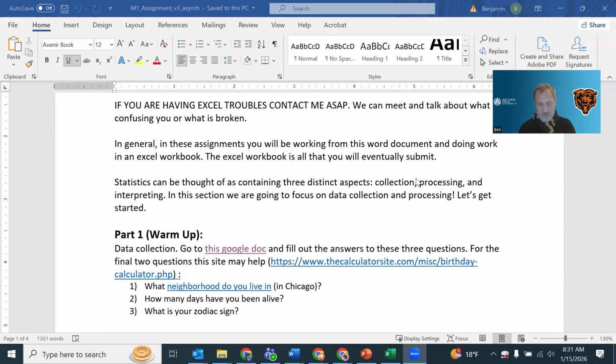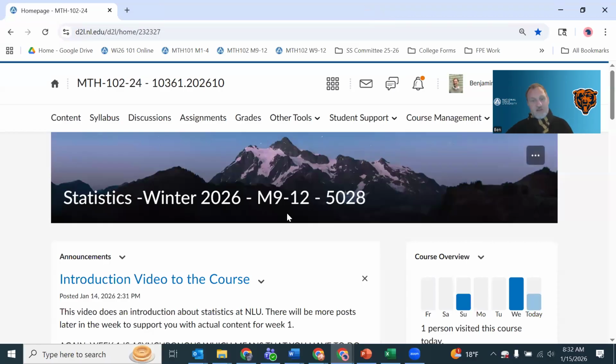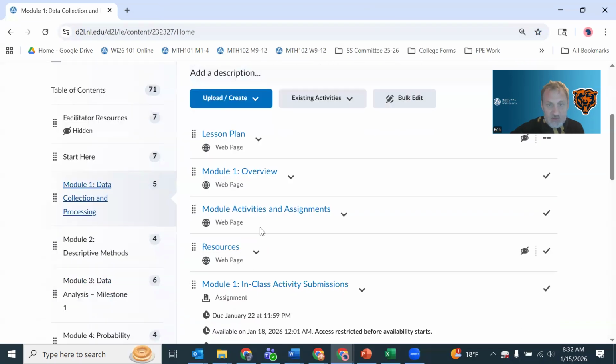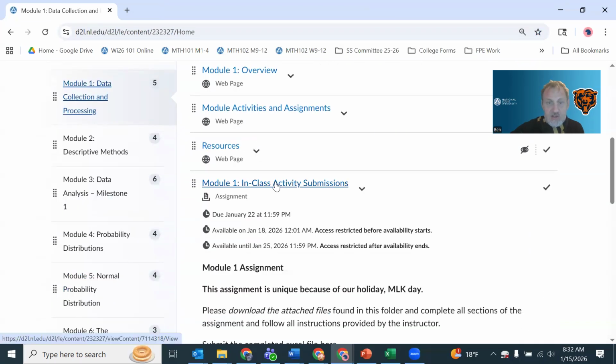At the very top of the document, well, let me back up. The assignment can be found in several places. You can go to content, then to module one, and then to in-class activity.